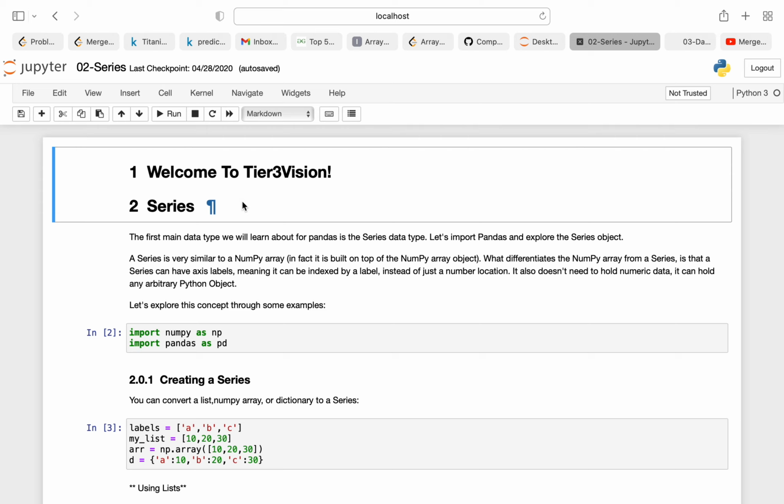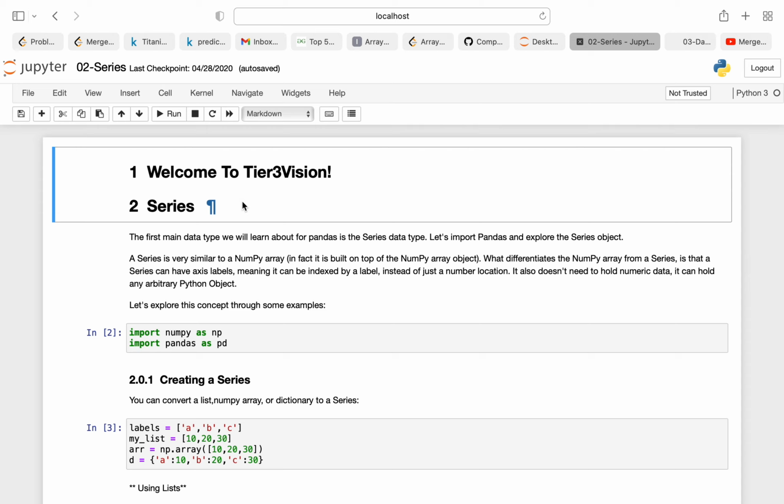So, today we are going to start a new topic called series in our data science tutorial. So, what is series? The first main data type we will learn about for pandas is the series data type. So, what is a series?